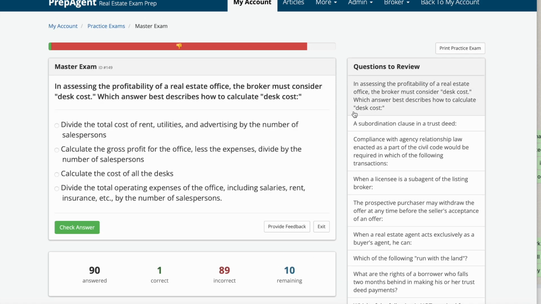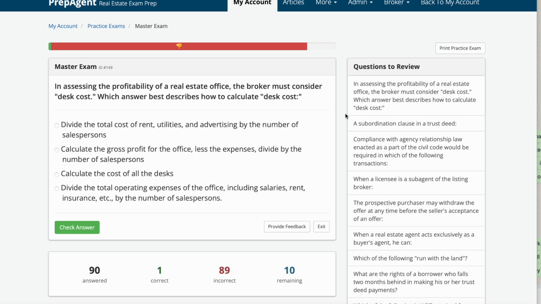In assessing the profitability of a real estate office, the broker must consider desk cost. Which answer best describes how to calculate desk cost? A, divide the total cost of rent, utilities, advertising by the number of salespersons. B, calculate the gross profit for the office less the expenses divided by the number of salespersons. C, calculate the cost of all desks. D, divide the total operating expenses of the office, including salaries, rent, insurance, etc., by the number of salespersons.